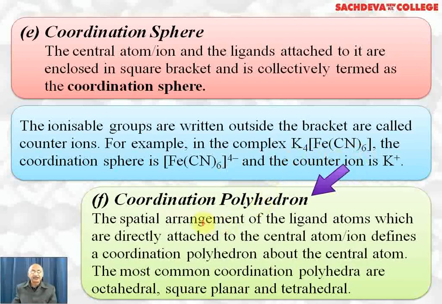Coordination polyhedra or polyhedron. The spatial arrangement of the ligand atoms which are directly attached to the central atom or ion defines the coordination polyhedron about the central atom. The most common coordination polyhedra are octahedral, square planar and tetrahedral. They can be trigonal bipyramidal and square pyramidal also.